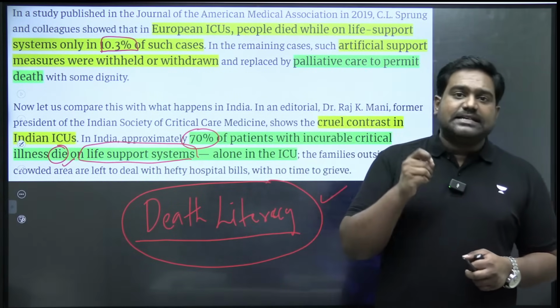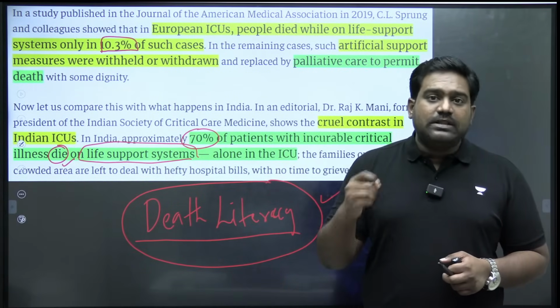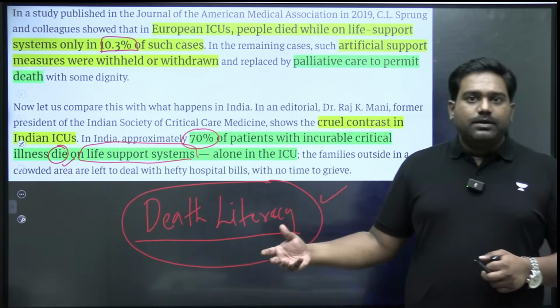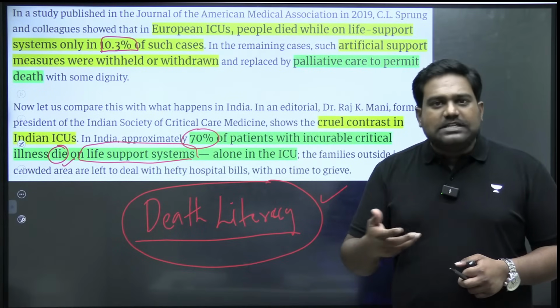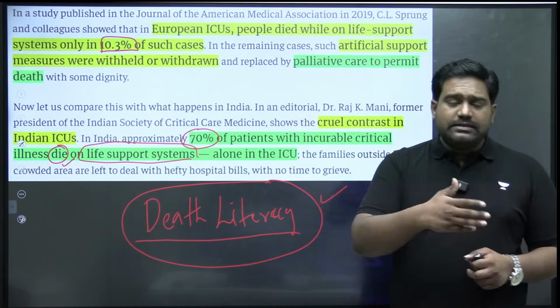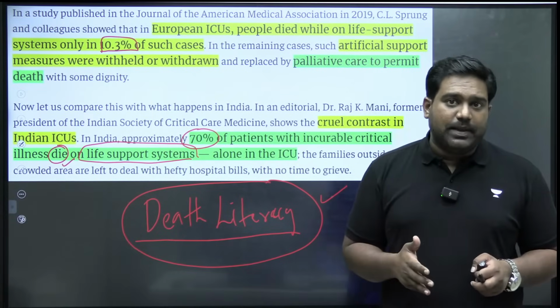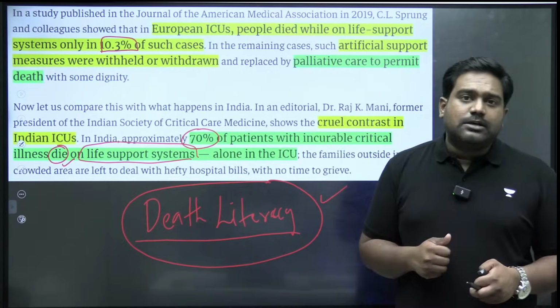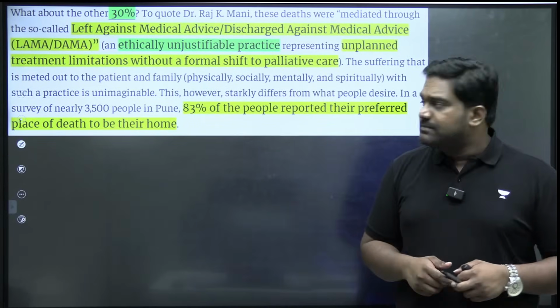You're simply exercising your right to deny or withhold the treatment in the last stage when there is no other option left. It's a way to peacefully pass away, which reduces the suffering for the patient and the suffering for the entire family as well. So the numbers from India and Western countries clearly speak for themselves.